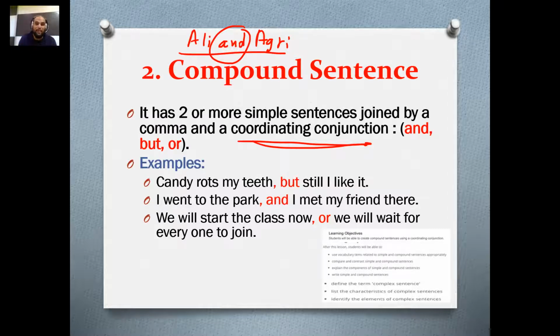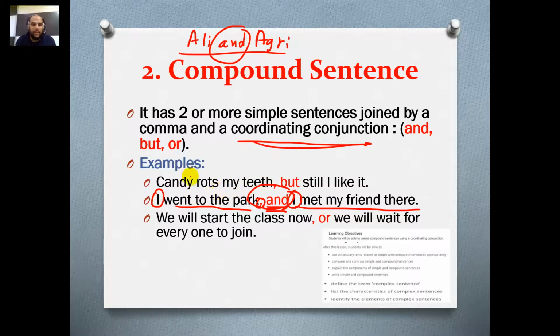Okay, connecting them. However, here, for example, I went to the park. I, subject, went to the park, complete predicate. This is totally a full clause. And I have the comma. Then I have and. And I have another full sentence which is meaningful: I met my friend there. You see, so I have I, subject, went to the park, complete predicate. I, subject, met my friend there, complete predicate. And I have and in the middle, joining the two sentences. So this is a compound sentence because I have a coordinating conjunction in the middle.